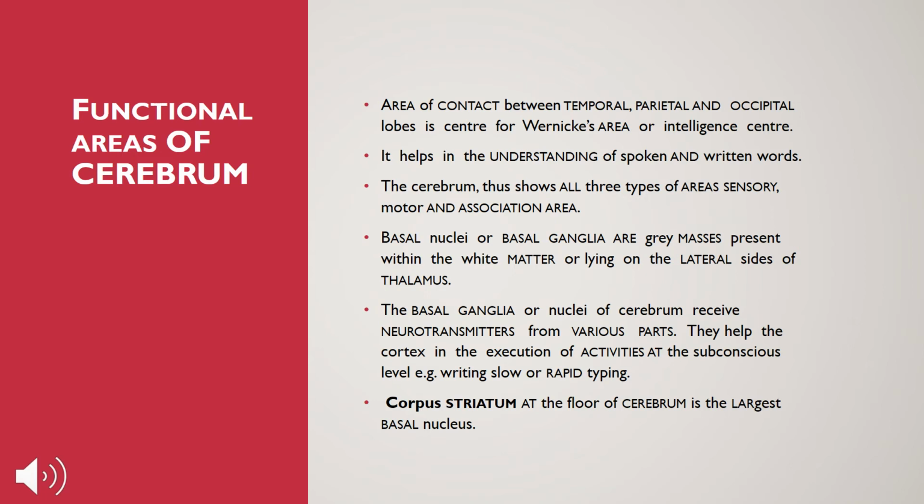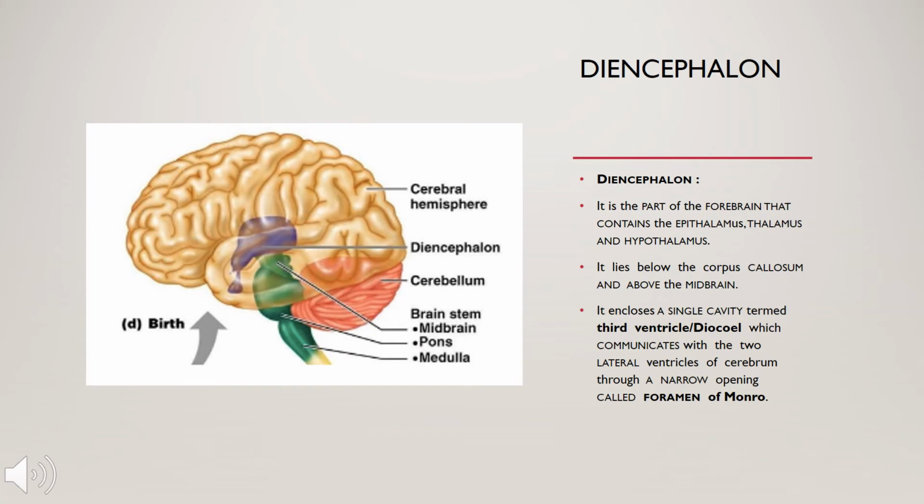Now we will be studying the diencephalon. As you can see in the diagram, the location of the diencephalon, it is part of the forebrain along with the cerebrum. The diencephalon contains the epithalamus, thalamus and hypothalamus. You can see the location in the diagram. The purple color indicates the diencephalon. Now it lies below the corpus callosum and above the midbrain.